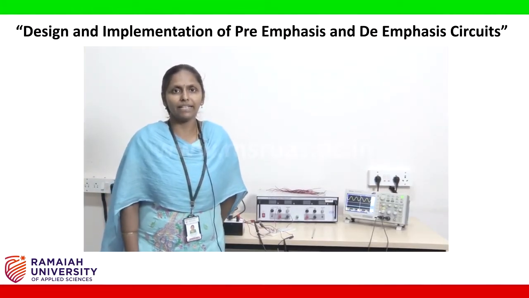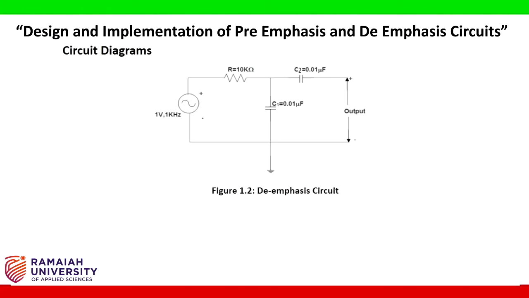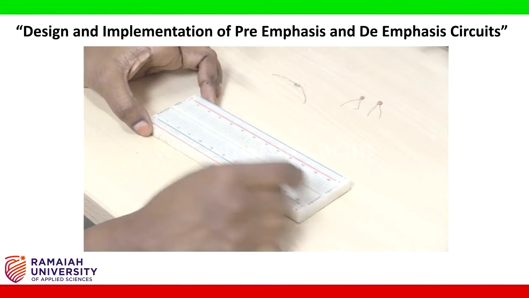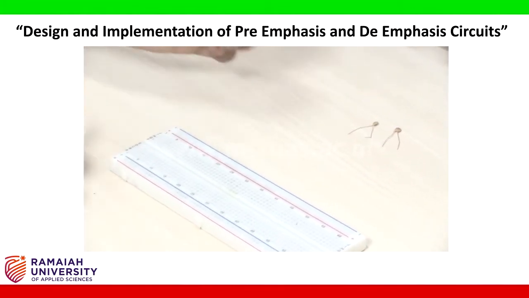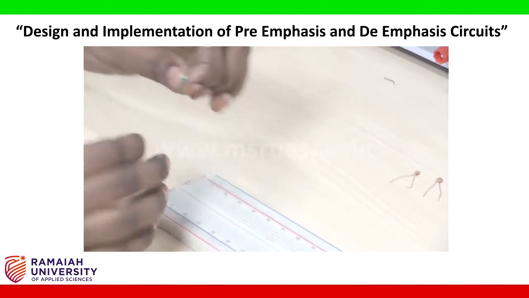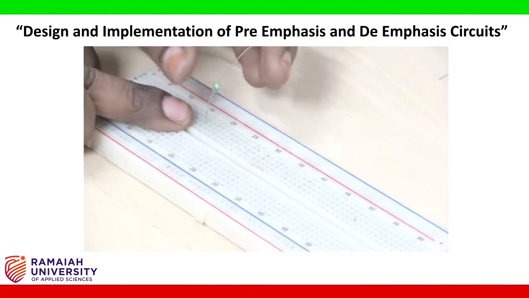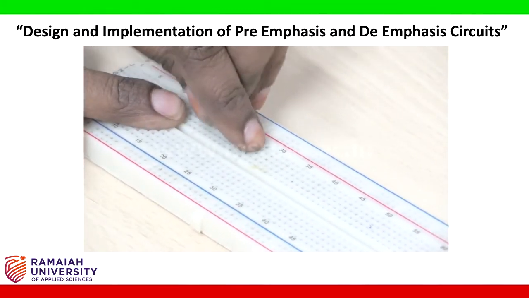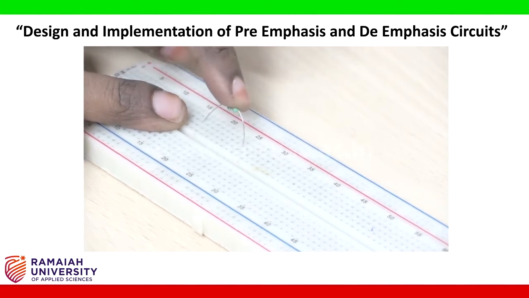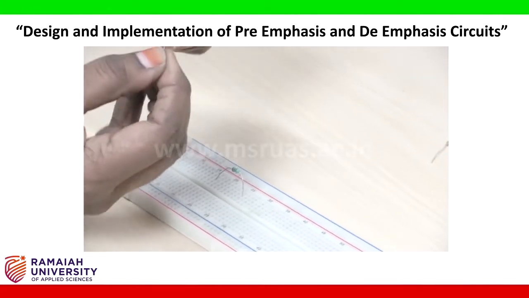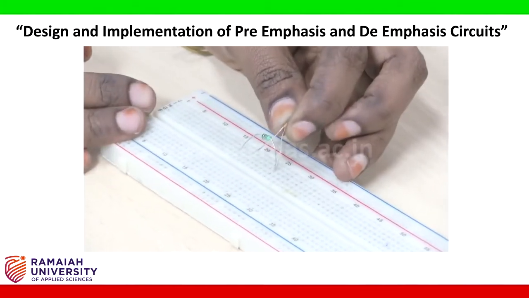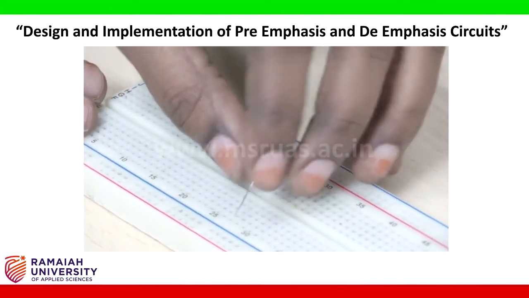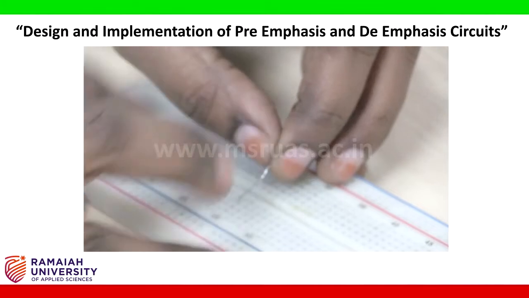We will start with the de-emphasis experiment based on the circuit diagram. Now we will start the connections of de-emphasis circuit. Take a breadboard. Take 10 kilo ohm resistor. Connect from one point to a nearby node. Next, take 0.01 microfarad capacitor. Connect it from this resistance edge to a nearby node.